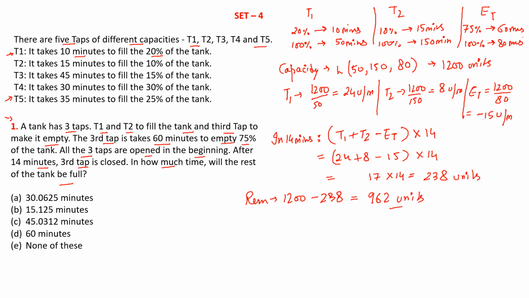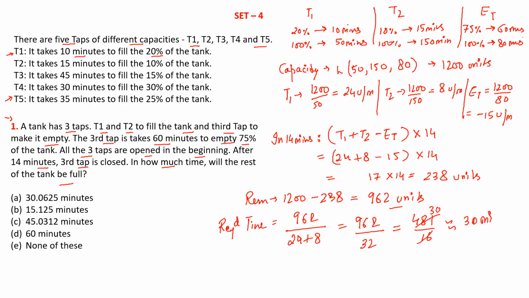This will be filled by tap 1 and 2. So the required time would be 962 divided by the efficiency of tap 1 and tap 2, which is 24 plus 8. So 962 divided by 32. Dividing by 2 we will get 481 by 16. So we know that 16 into 3 is 48. So the approximate time it will take is 30 minutes, which is our option A.